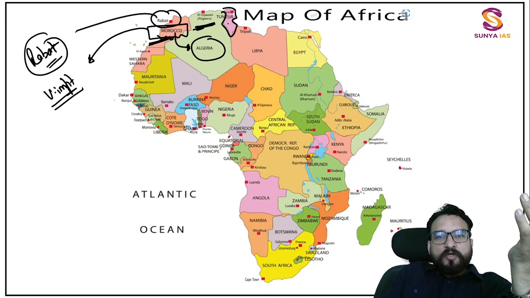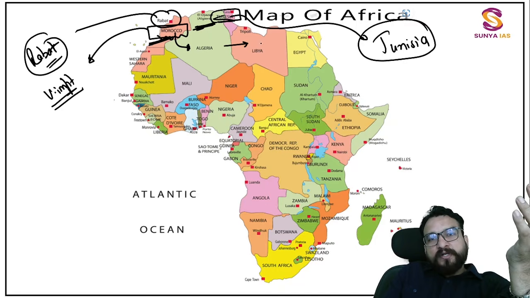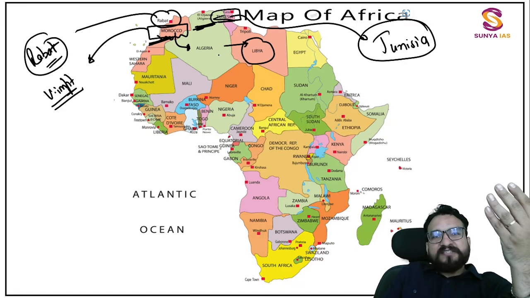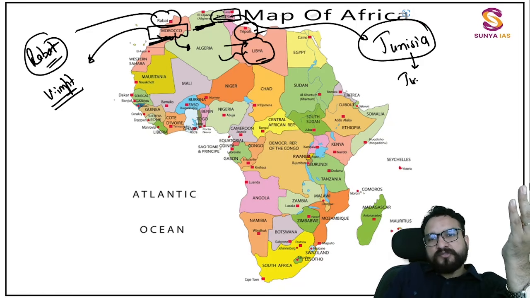Third country, very small country over here, that is Tunisia. Tunisia, very important, very beautiful country over here. All right, Tunisia. Again, next to it is Libya, much larger in size but less than Algeria. Libya over here, whose capital you will be finding is Tripoli. Tunisia's capital is Tunis. Then you will be finding Egypt, and Egypt's capital is Cairo.